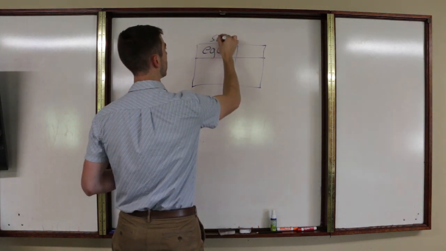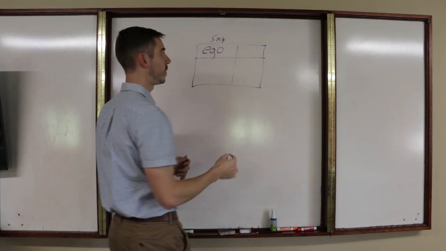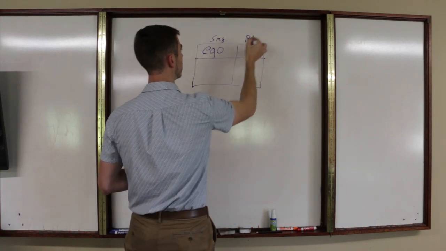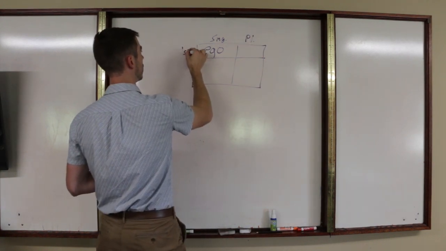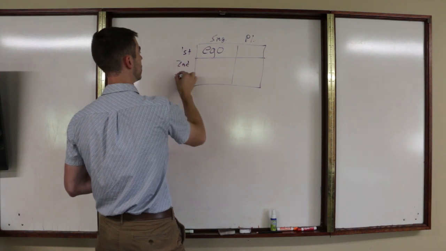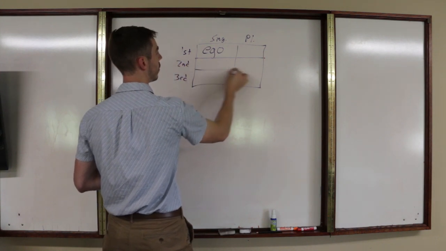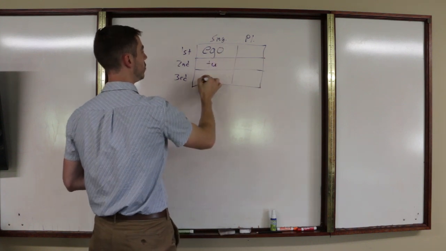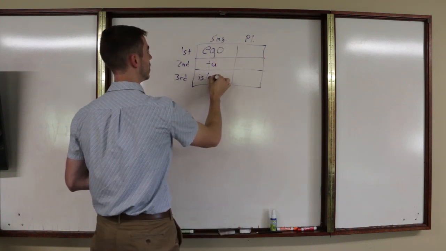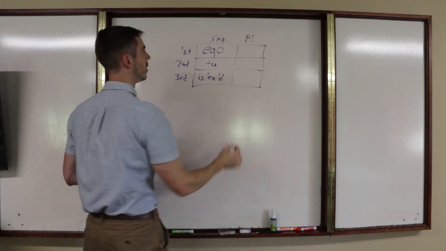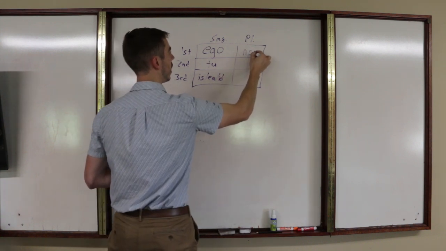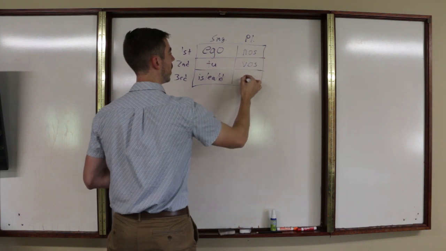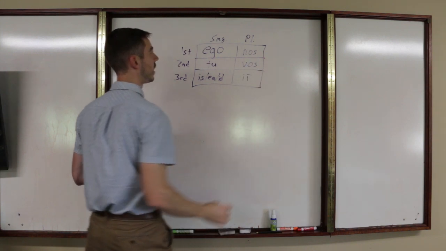We have singular, just like for the being linking verbs. We have singular, we have plural, we have first person, second person, third person. So ego, tu, is, ea, id, nos, vos, ii.